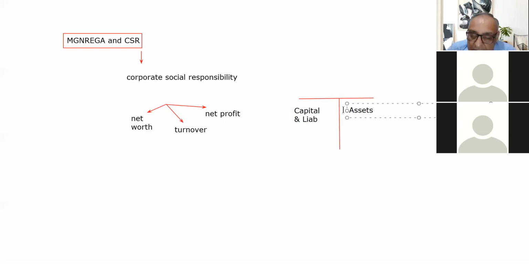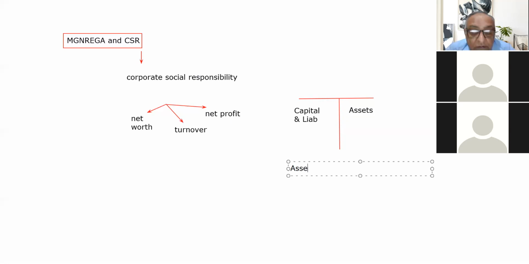So capital and liabilities are always equal to the assets. This capital means not only the money which you have invested, it includes the reserves also, the undistributed profits also, etc. So many things can be there.